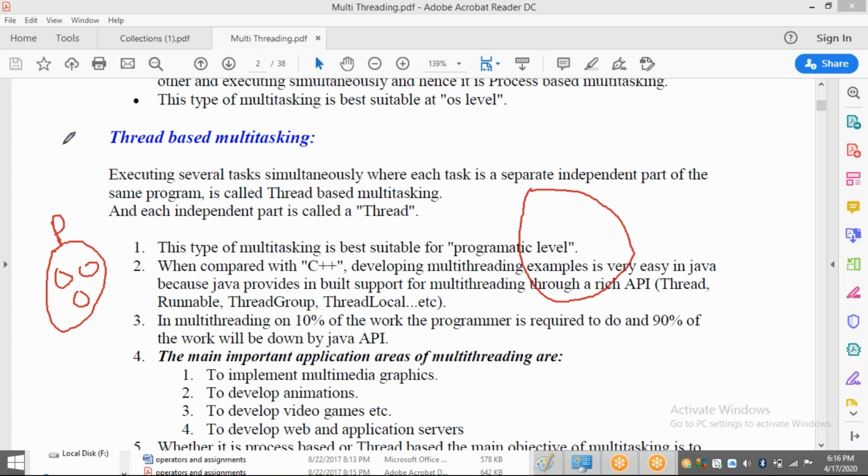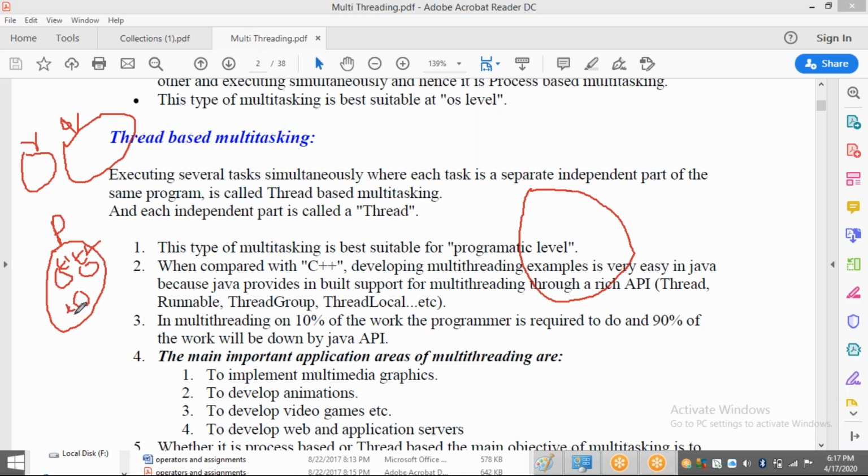And if you are going to consider some other processes, some Q, for example, and one more process, that is R. If we are going to consider entire processes, it is called multi-processing. If I am going to consider only one process, and inside that sub processes are there, each and every sub process will be executed by one thread. So this will be executed by thread 1, this will be executed by thread 2,